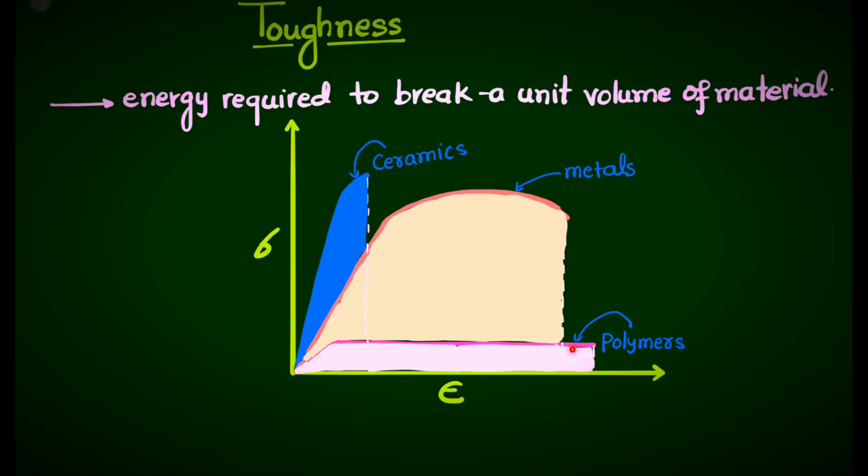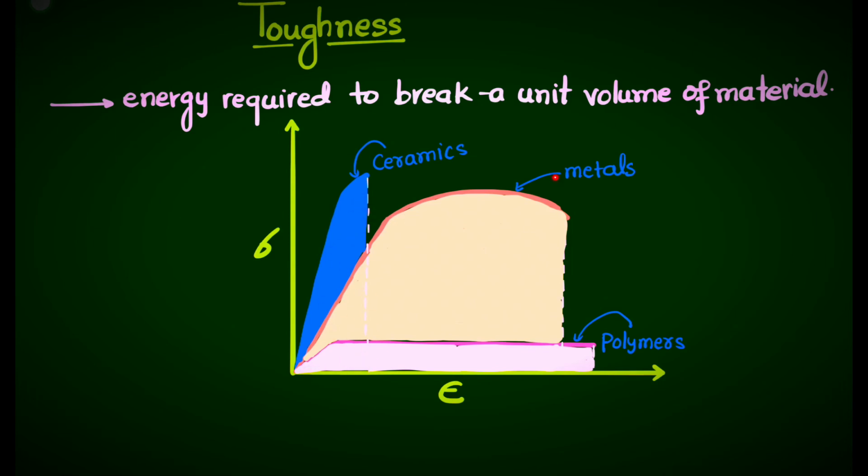Now, if we see the ceramic material, the area under this curve is that one. This area is basically the toughness, the value of toughness for the ceramic material, and we can see it has a small toughness, because they are brittle in nature. After this point it will not undergo any plastic deformation, the fracture will occur at this point. So we can say it has very low toughness, this area is very low.